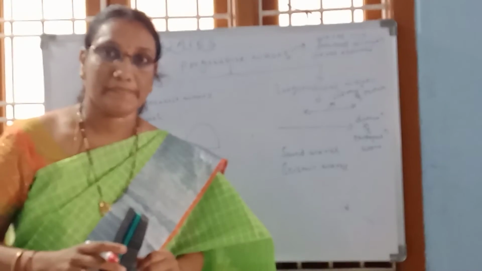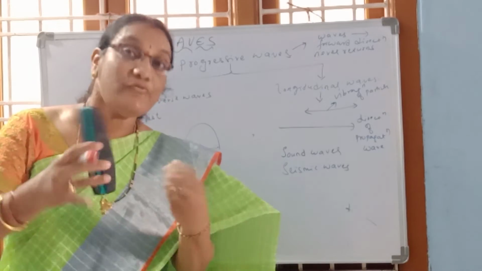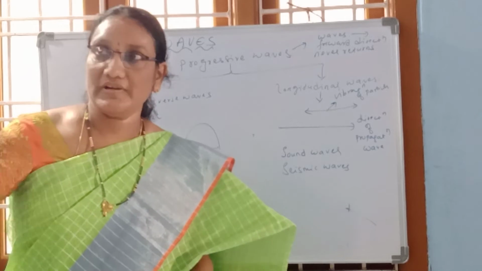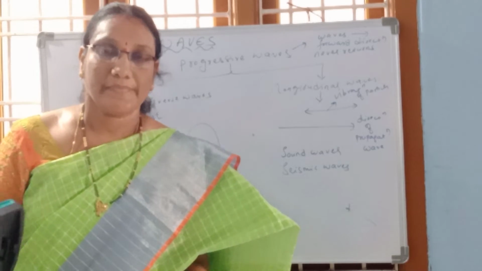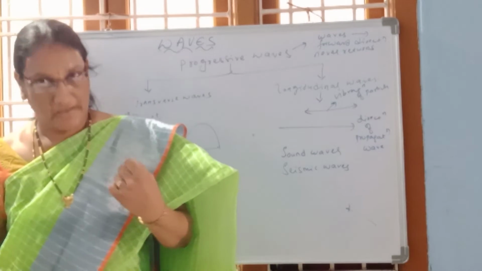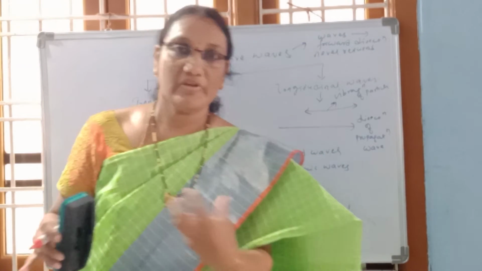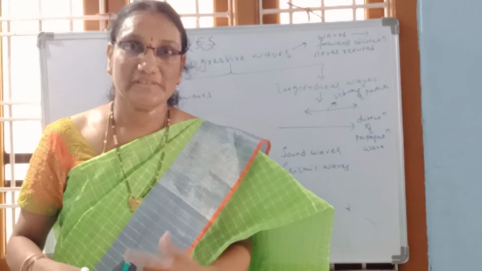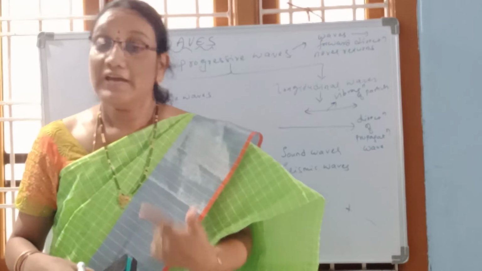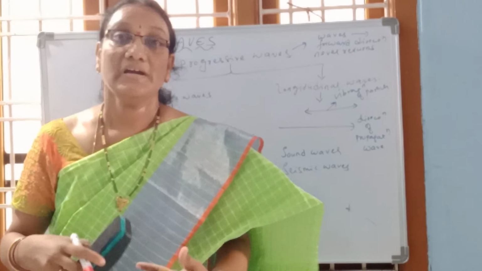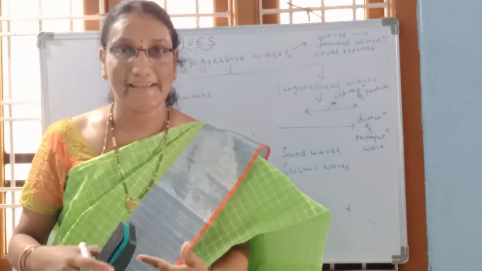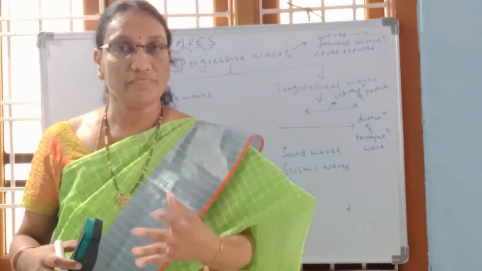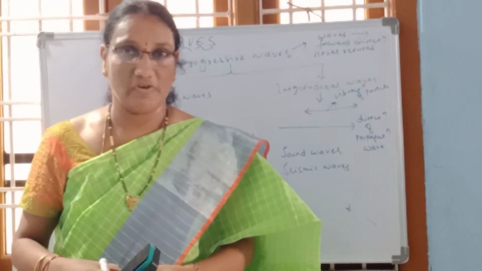These waves are produced before an earthquake comes. Wherever earthquakes occur, before the earthquake, these waves are produced in the crust of the earth. Through these seismic waves we can find the intensity of the earthquake. So seismic waves and sound waves are examples of longitudinal waves.